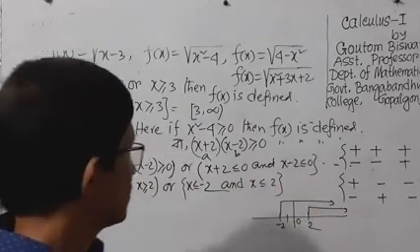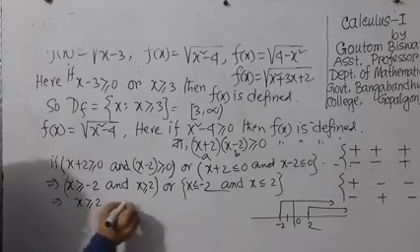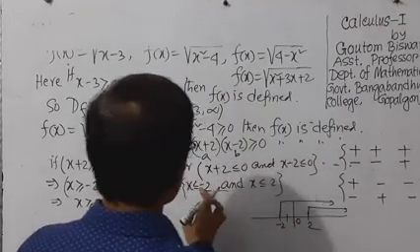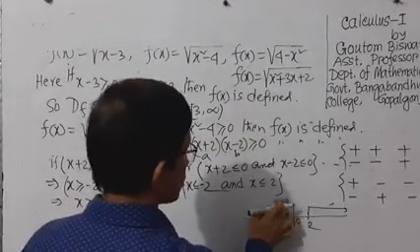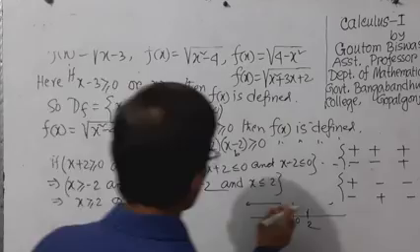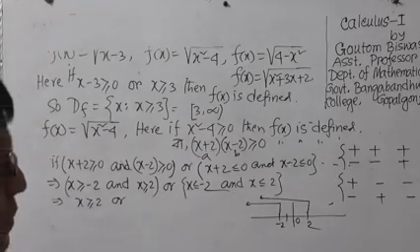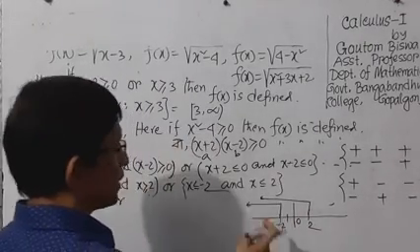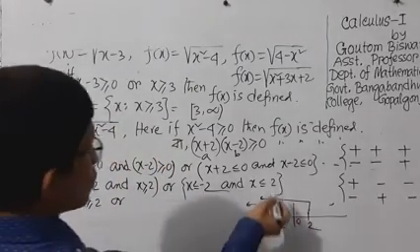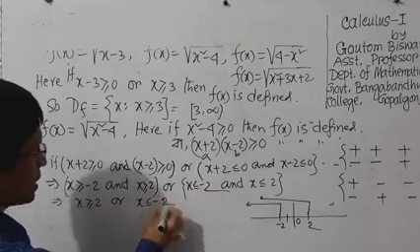So it is easy that this result will be x greater than or equal to 2. Here, you can also take the assumption x less than or equal to minus 2. So this relation will be on the negative side. Also x less than or equal to 2, this result will also be along the negative side. So what is their common part? The values which are less than minus 2 are also less than 2. So here we can write their common part will be x less than or equal to minus 2.